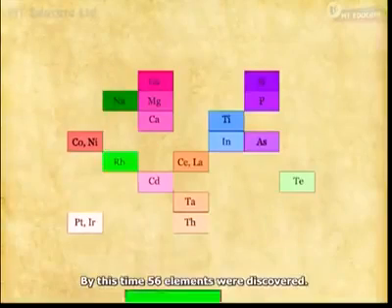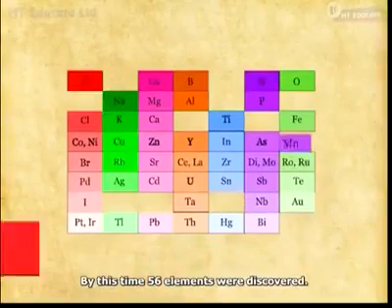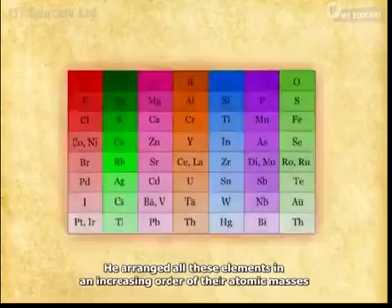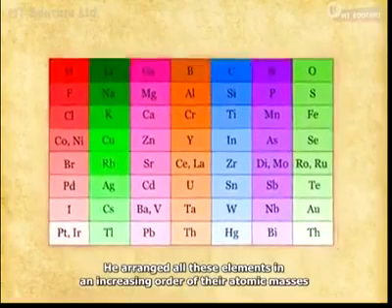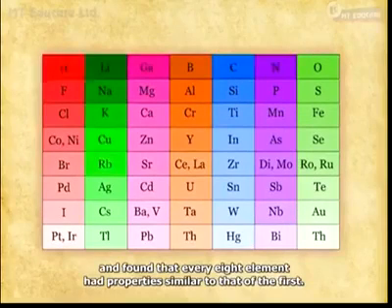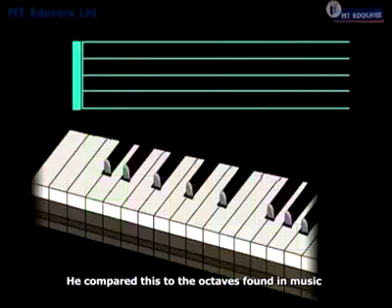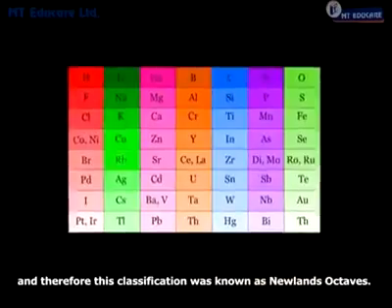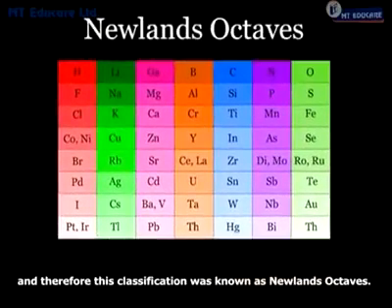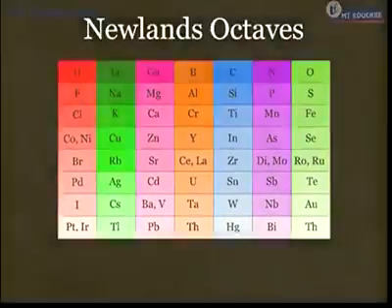By this time, 56 elements were discovered. He arranged all these elements in an increasing order of their atomic masses and found that every 8th element had properties similar to that of the first. He compared this to the octaves found in music, and therefore this classification was known as Newland's octaves.